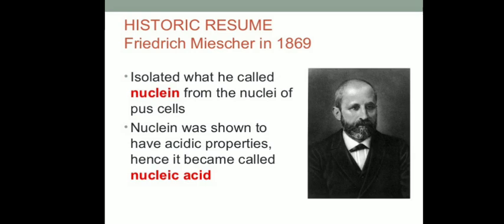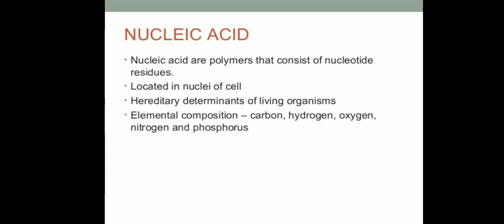Now, these nucleic acids are basically of two types, RNA and DNA. DNA is the genetic material in most organisms, and nucleic acids are polymers which consist of nucleotide residues. Nucleotides are formed by the combination of sugars, nitrogen bases, and phosphate, which we will study further.